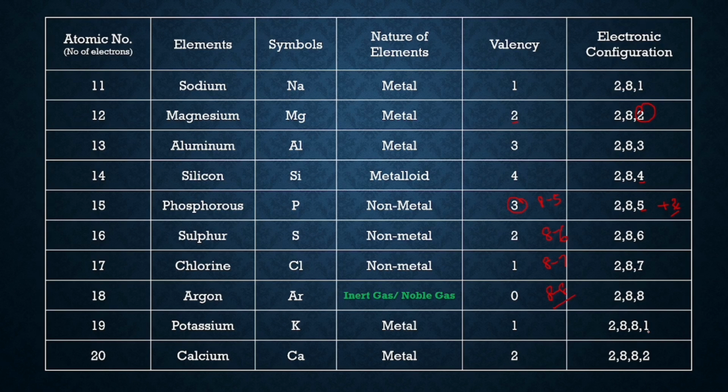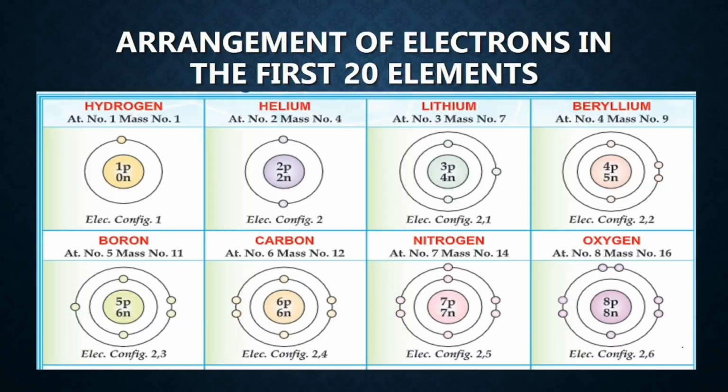Potassium again has 1, so valency 1, and calcium has valency 2. This is how the electrons are arranged in the shells for every atom. You can take a screenshot for your reference.